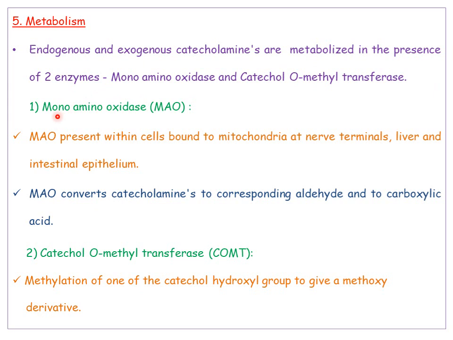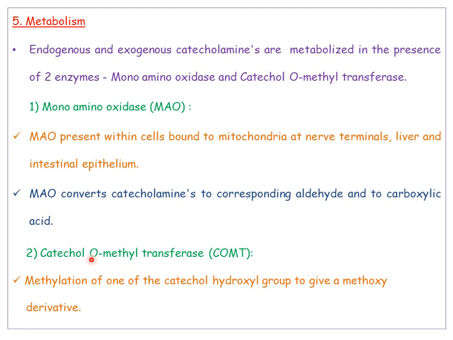Coming to the first enzyme, monoamine oxidase, simply we can name it as MAO. This is also named as the MAO enzyme. It is generally present within the cells, bound to mitochondria at nerve terminals, liver, as well as intestinal epithelium. So the MAO enzyme generally converts the catecholamines into the corresponding aldehyde. Then the obtained aldehyde is converted into carboxylic acid. The amine, in the presence of MAO, finally gives a carboxylic acid.